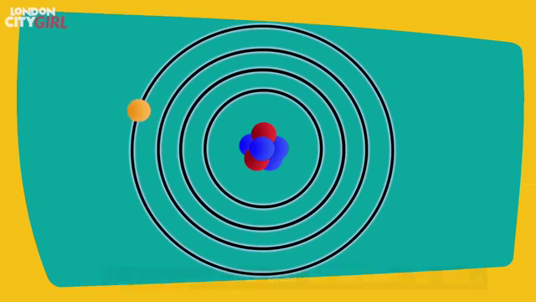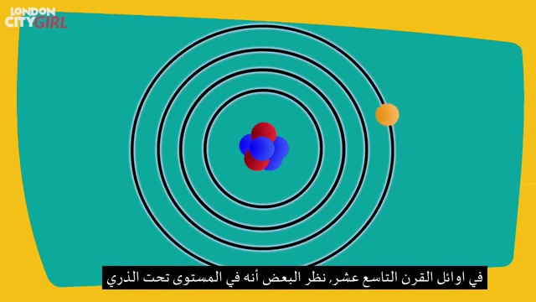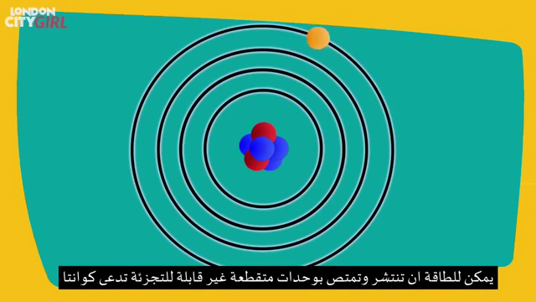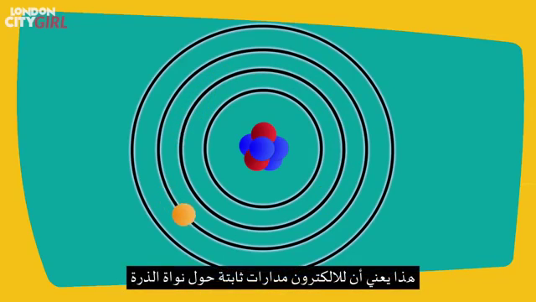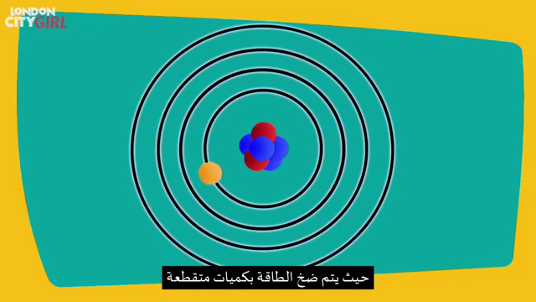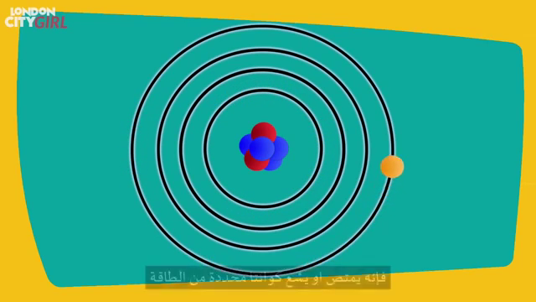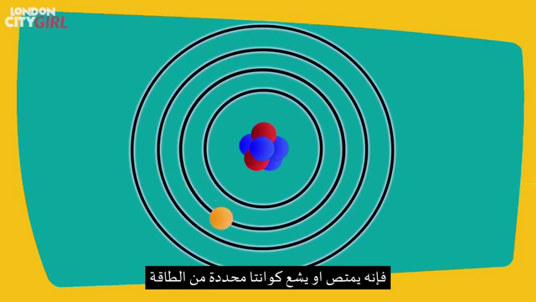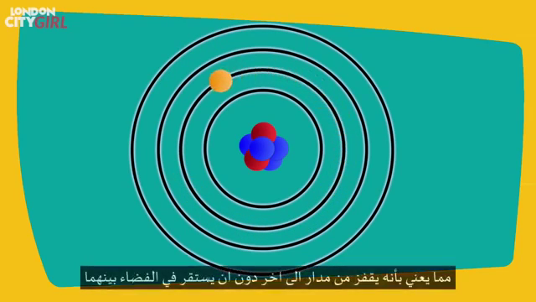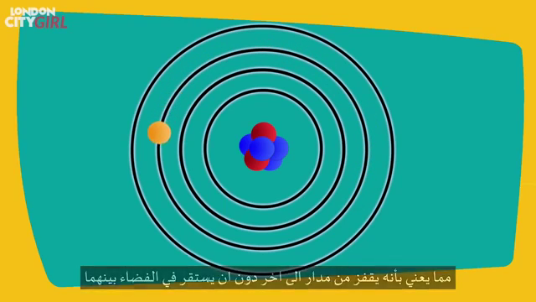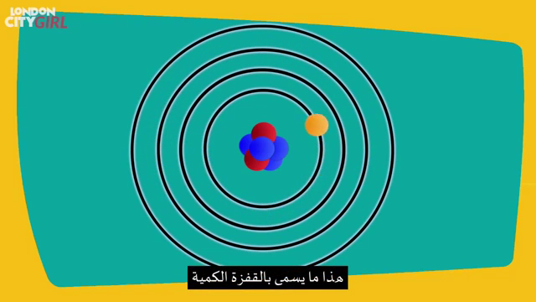Quantum leap. In the early 19th century, it was theorized that at the subatomic level, energy can only be released and absorbed in discrete indivisible units called quanta. This means electrons have fixed orbits around the nucleus of the atom as their energy comes in discrete amounts. When the electron gets excited or de-excited, it will absorb or emit a specific quantum of energy, which will mean it leaps from one orbit to another without inhabiting the space in between. This is called the quantum leap.